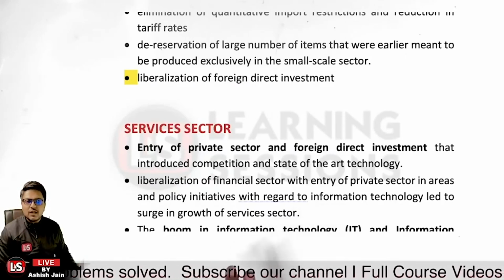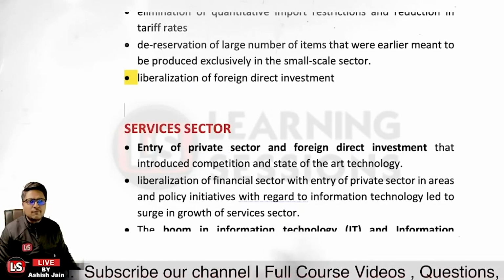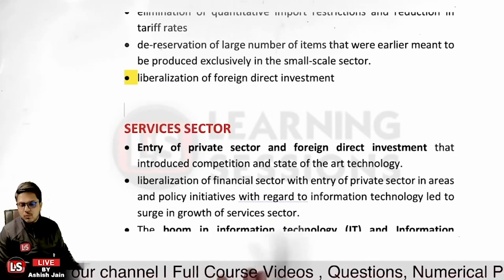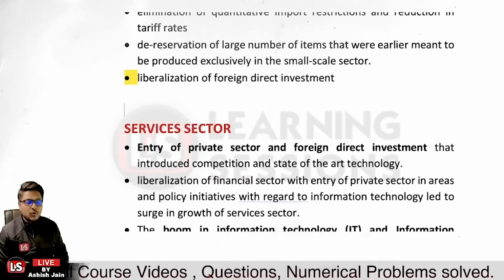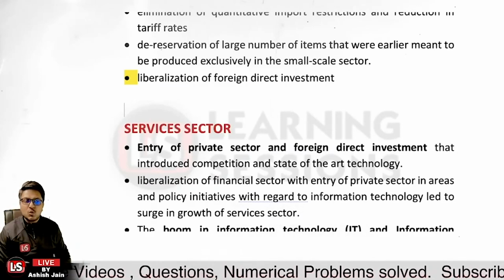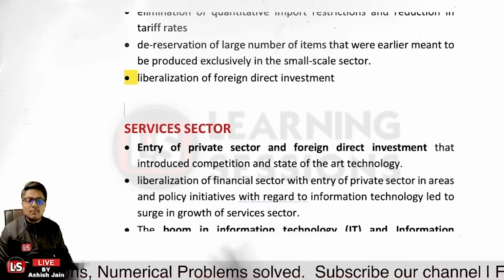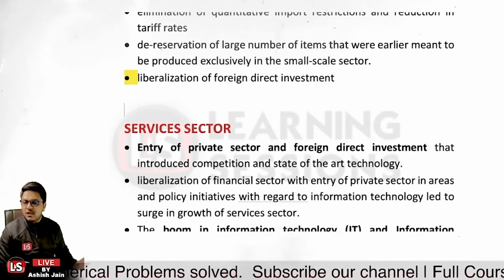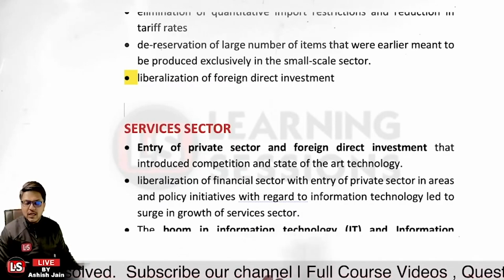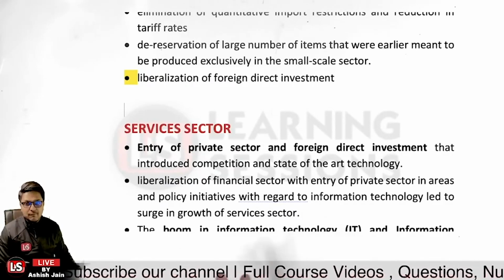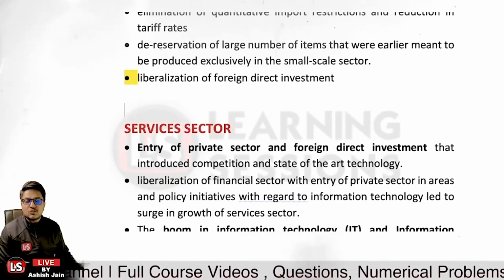Okay. Then it is related to the services sector. The entry of the private sector and foreign direct investment has introduced competition. Previously there was monopoly, and only the government institutes were available. But now the private sector and foreign direct investment invested into the service sector, and that basically led to competition. If we say that we must shut down all the private banks, what will it lead to? It will lead to the monopoly of the government banks, and we already know that the services provided by the private sector banks are quite competitive.